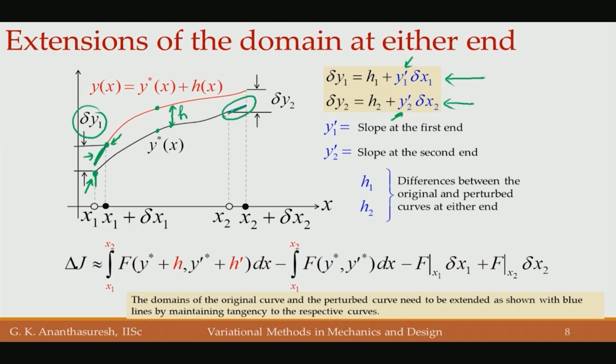So delta y1, from here to here, is h1, that is from here to here, plus that part which is y1 prime times delta x1. Similarly, delta y2 is h2 plus y2 prime times delta x2, and that is what we will use when we try to solve this. Now, we have h1 and h2, and we replace them in terms of delta y1 and delta y2.